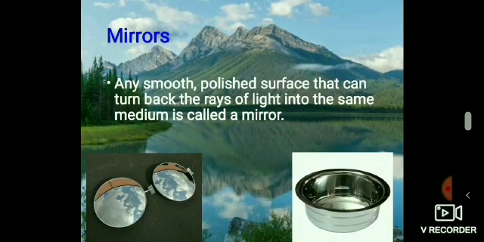Mirrors. Mirrors are used in our homes, shops, malls and in cars. You look at your image in the mirror to comb your hair or to adjust your uniform while getting ready for school. Can you define a mirror?